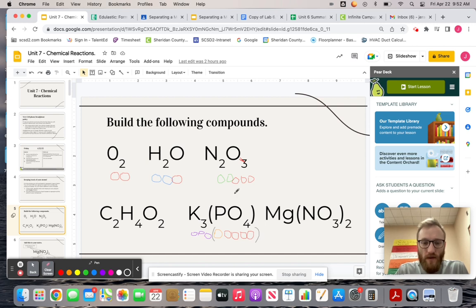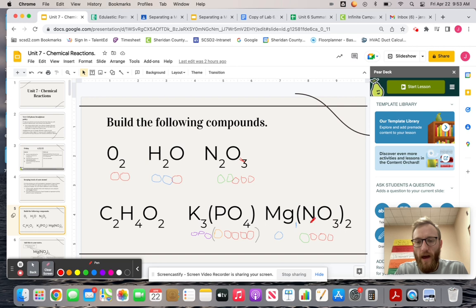Now let's take that and look at what it means when we have something like MgNO3, magnesium nitrate. With magnesium, nothing is different here. We can represent magnesium just like this. We have one magnesium. If we don't see a number, remember, we just imagine that's a 1. Then let's draw one of our NO3s. So I have N and then three oxygens.